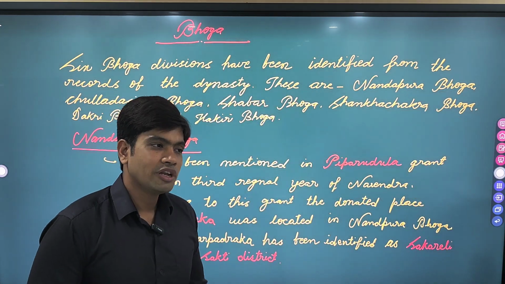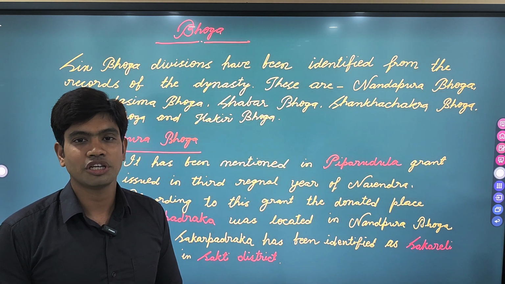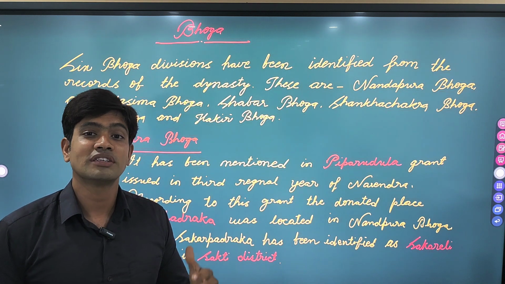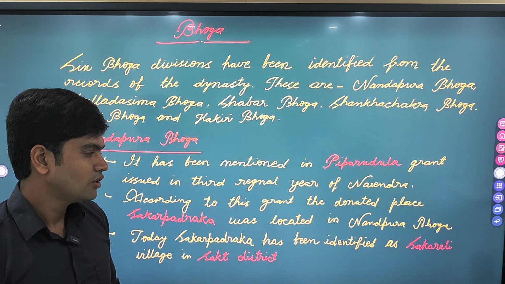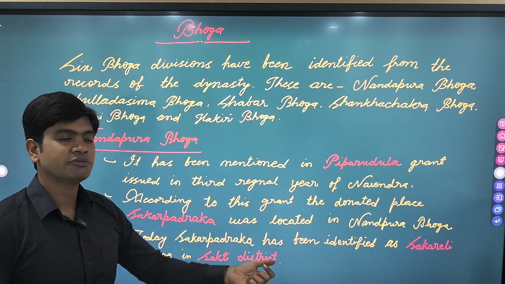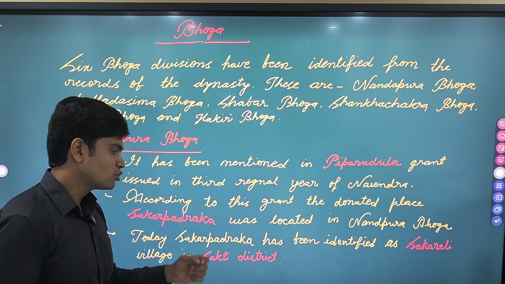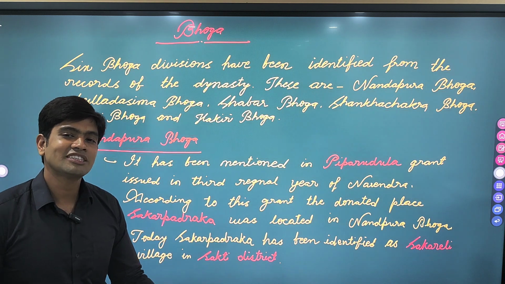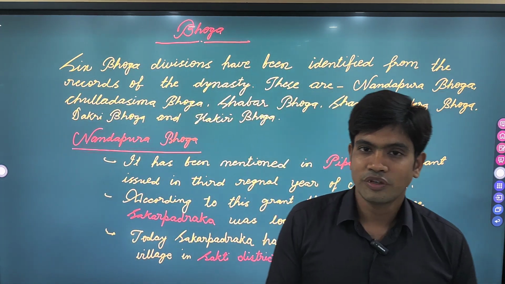Today this Shakar Padraka has been identified as Sakreli. Sakreli is a village. When you take the highway from Bilaspur and you want to reach Raigad, you have to cross a railway crossing that is called Sakreli. That Sakreli village is located in Sakti district. So this Sakreli has been mentioned as Shakar Padraka in the Piprudula grant, which says that Shakar Padraka used to exist in Nandapura Bhoga.